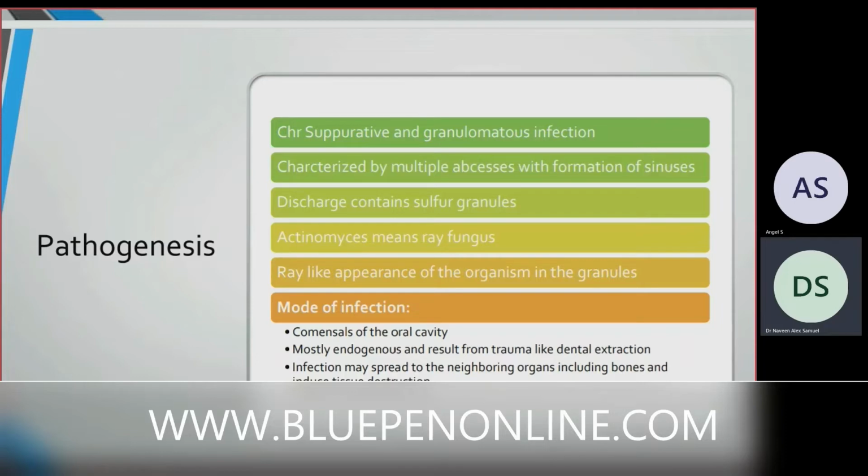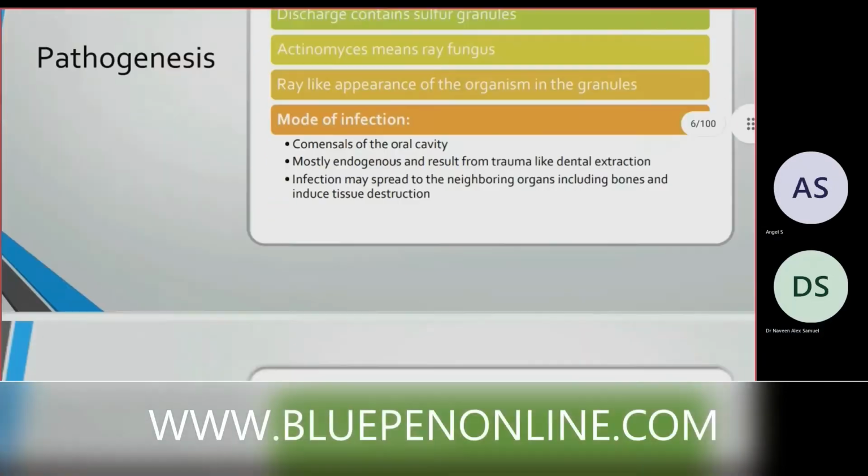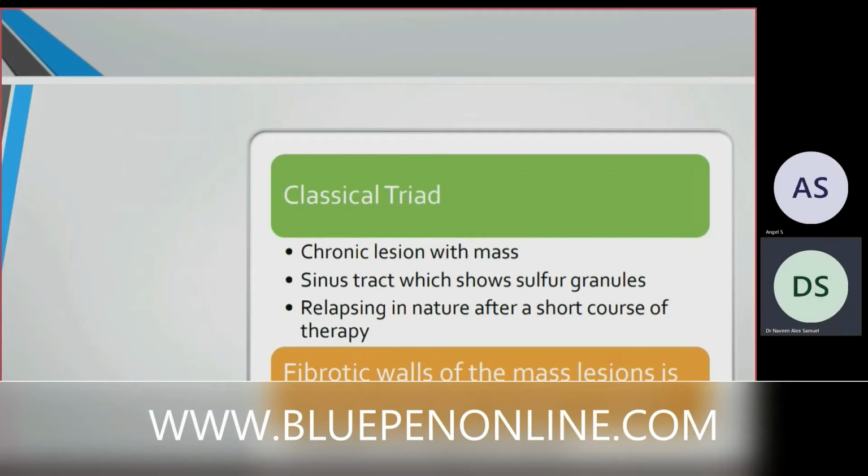The mode of infection: they are commensals of the oral cavity, mostly endogenous, and result from trauma like dental extraction. Infection may spread to neighboring organs, including the bones, and induce tissue destruction. So once these commensals of the oral cavity enter the tooth or gum area, like after tooth extraction, they invade the bones and cause tissue destruction in the bone. There will be abscess-type swelling around the jaw, and small multiple sinuses secreting pus, and this pus will contain sulfur granules.